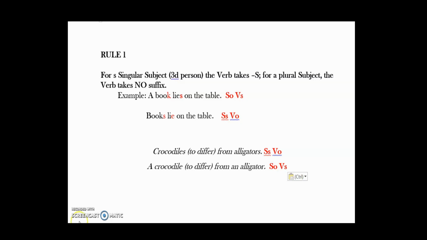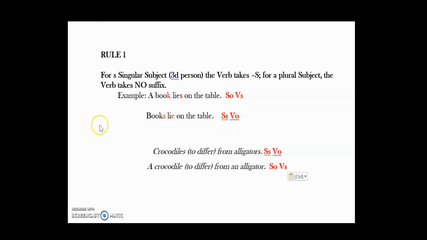Okay, I'm going to start with the basic rule, rule number 1, that you already know. For a singular subject, third person, the verb takes suffix s. For a plural subject, the verb takes no suffix, no s. For example, a book lies on the table, so the subject is singular, no s. It's a zero ending. The verb takes the s, lies. Books lie. Books has the plural suffix s. The verb takes zero ending.